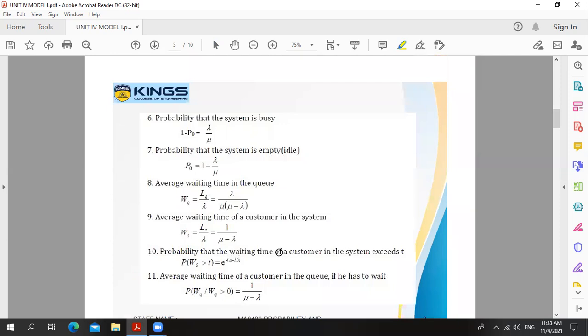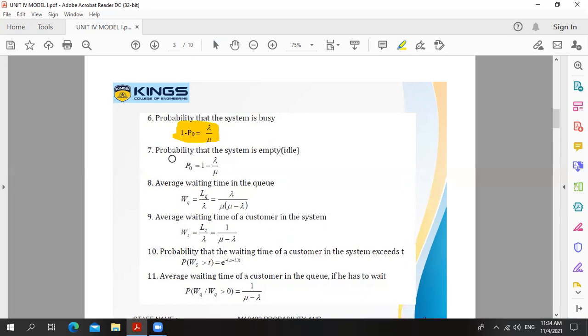Next formula, probability that the system is busy. Suppose we need to find when the system is busy. We calculate the value of P0, which means the system is idle. 1 minus P0 means the system is busy. So if we need the probability that the system is busy, we use this formula: 1 minus P0 is equal to lambda divided by mu.